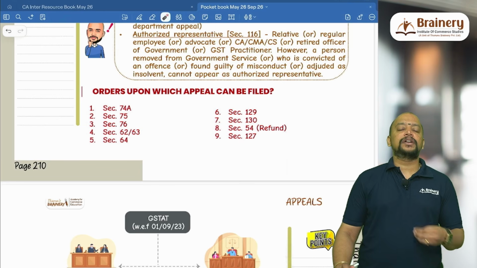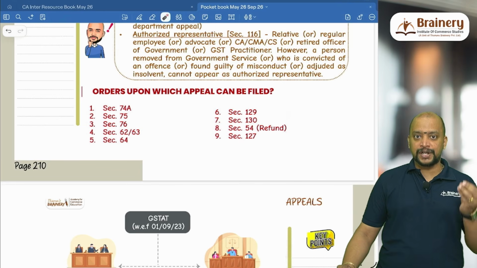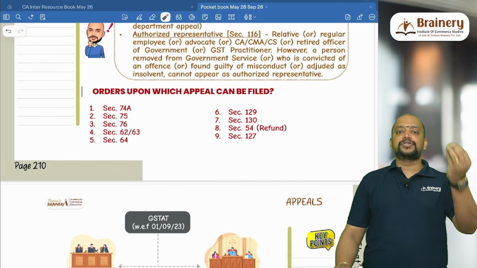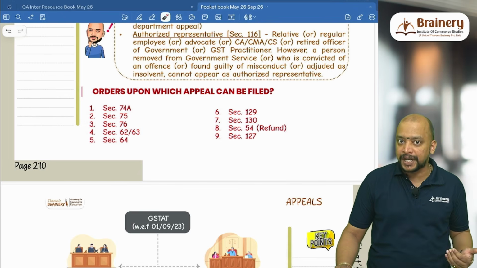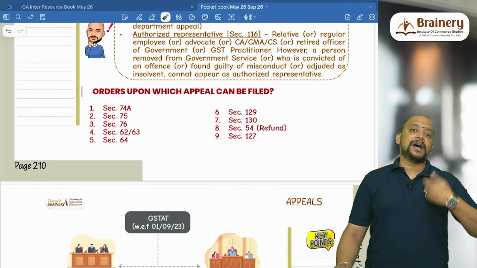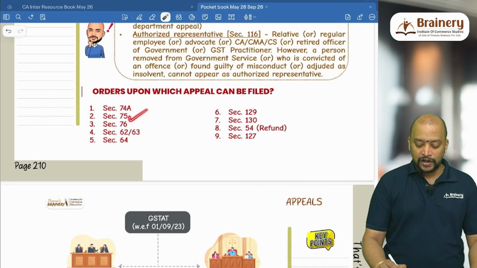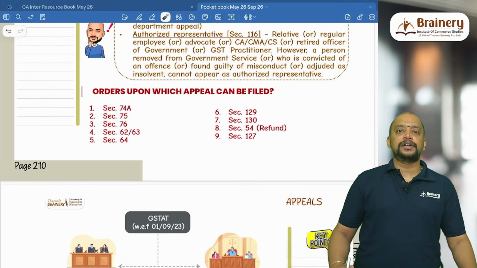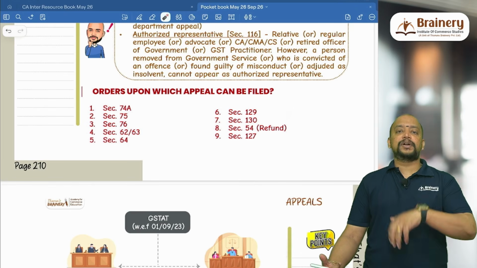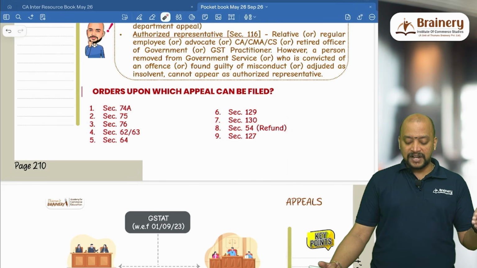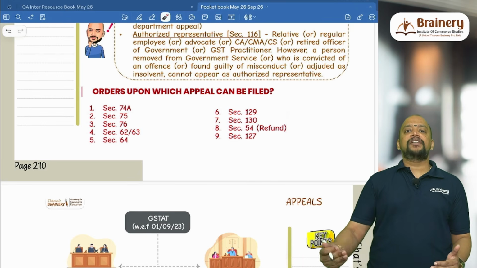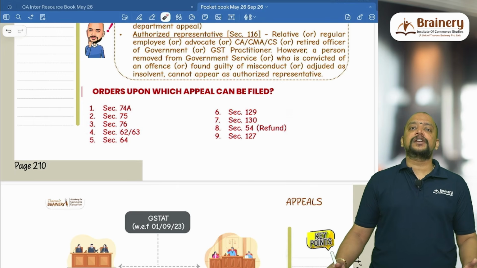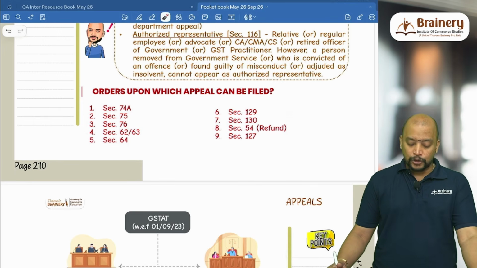Then 75 order is related to the situation where the issue is going to the tribunal or issue is going to the high court. When the matter is remanded back for the fresh adjudication, the adjudication authority should pass an order. So that order will be 75 order. And 76 order is related to amount collected as tax but not paid. So that case 76. Then 62 and 63 is best judgment assessment in respect of non-filers of returns or in respect of unregistered person who is having some liability to pay tax.